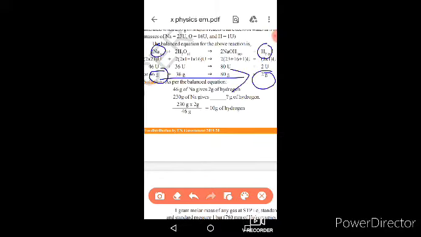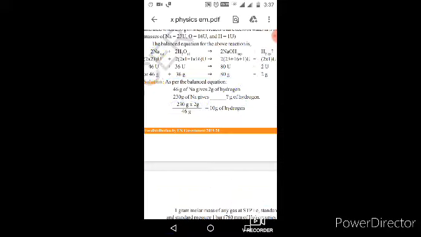So if you take 230 grams of sodium, how much will be produced? After doing the calculation, you will get 10 grams of hydrogen. For 46 grams you get 2 grams of hydrogen, but in place of 46, if you take 230 grams, you will get 10 grams of hydrogen.